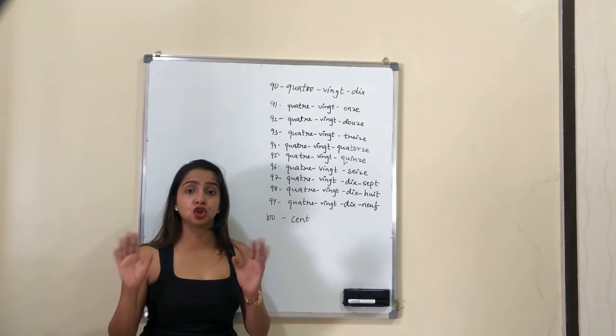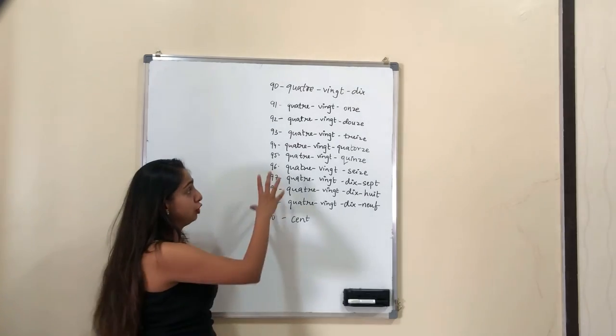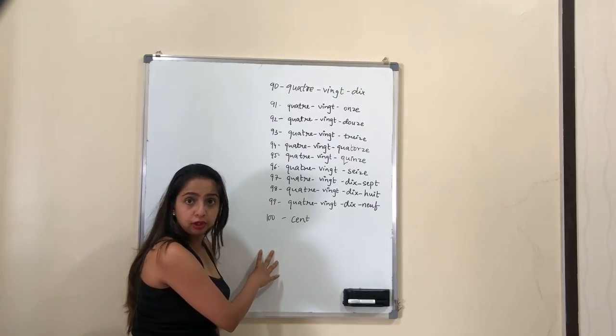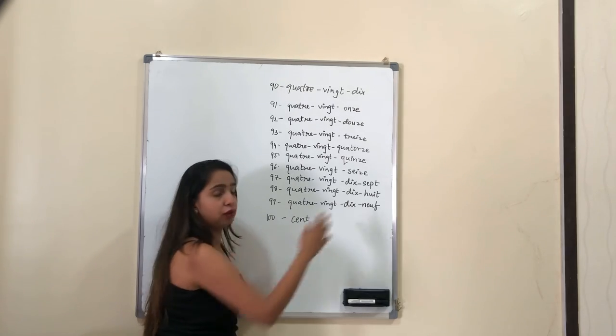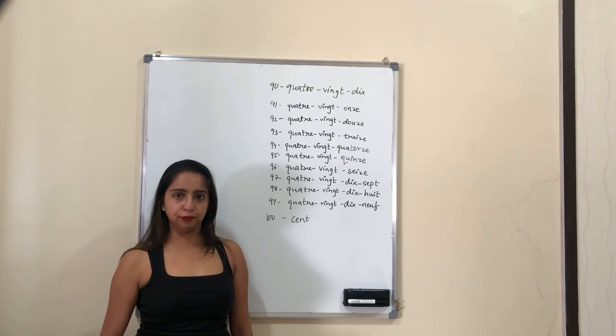We just say cent. Again, cent. So when you do the 91 to 100, just remember that we need to write down 11, 12, 13, 14 and not 1, 2, 3, 4.